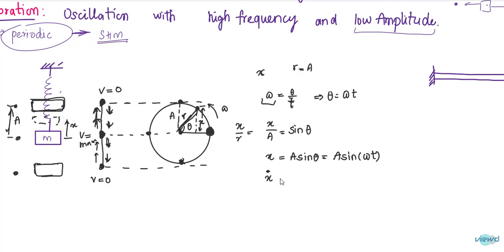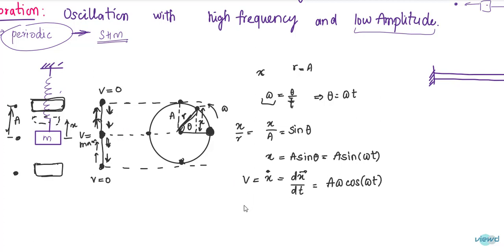So x dot, that is velocity. Velocity is given by dx by dt. So that will be a omega cos omega t, since the differentiation of sine omega t is omega cos omega t. That means at this position, the velocity of this body of mass m is a omega cos omega t.